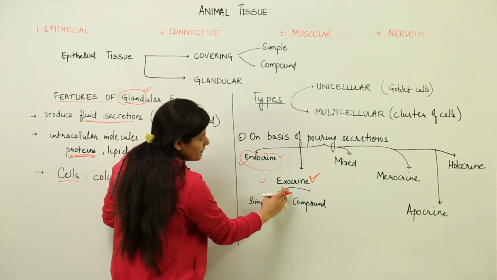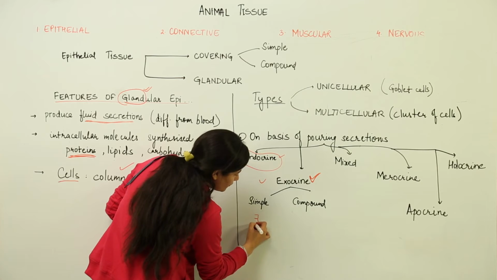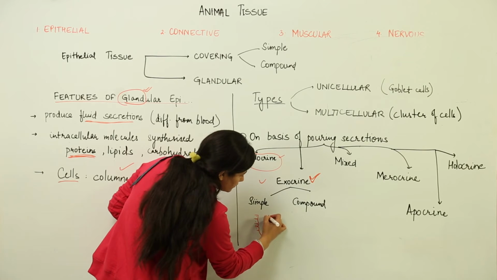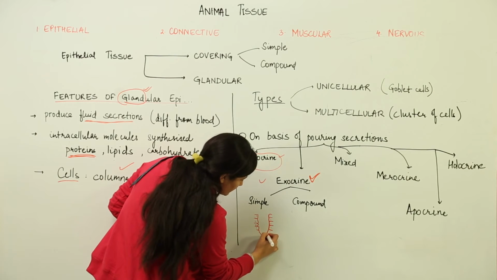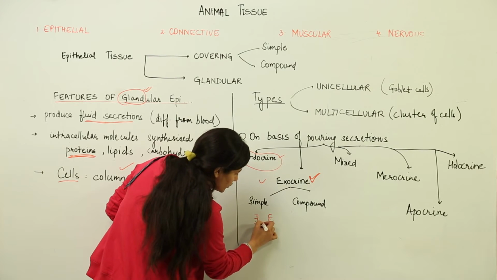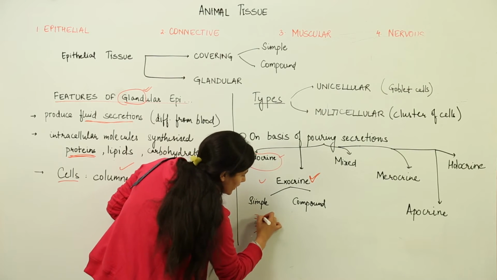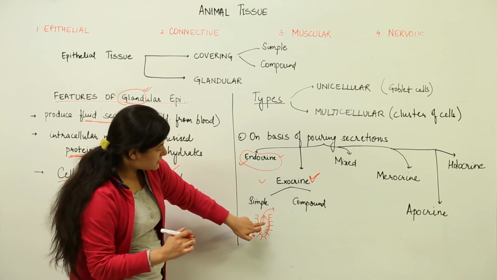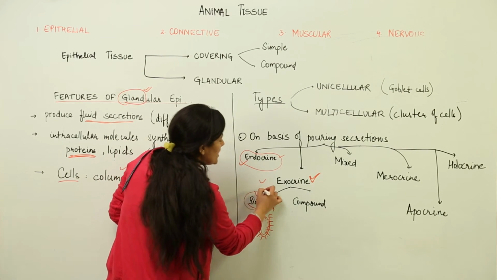Now please understand that the exocrine gland is further of two types. Supposedly you have a lining of cells which throw their secretion into a tubule. I hope I am making my point clear that various cells, all of them secretory because they are part of glandular epithelium, and here there is a tubule. Here the secretions are being thrown and given out, and this part is known as the tubule. So when all the cells are arranged in this pattern and there is a single tubule from where the secretion goes out, that gland is known as a simple exocrine gland.